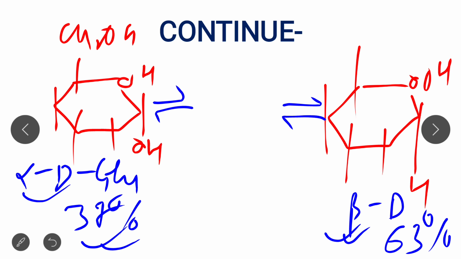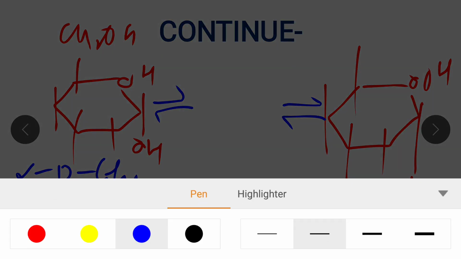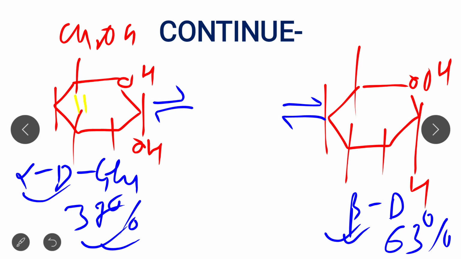So the two anomers have different physical and chemical properties. Alpha and beta have different chemical and physical properties. In case of alpha, the rotation is about 112 degree, while in case of beta, the rotation is about 19 degree.